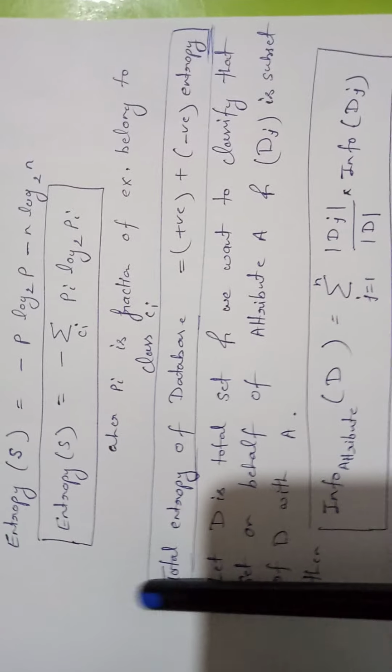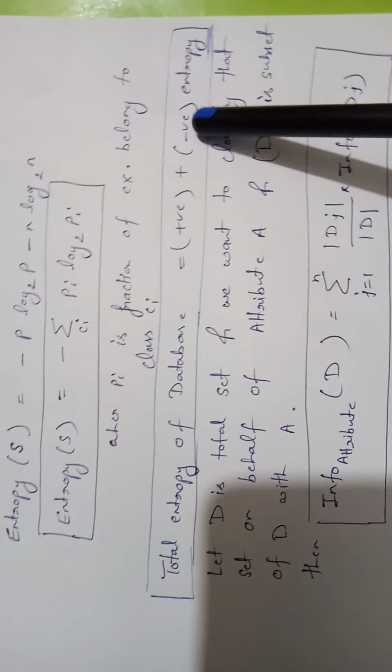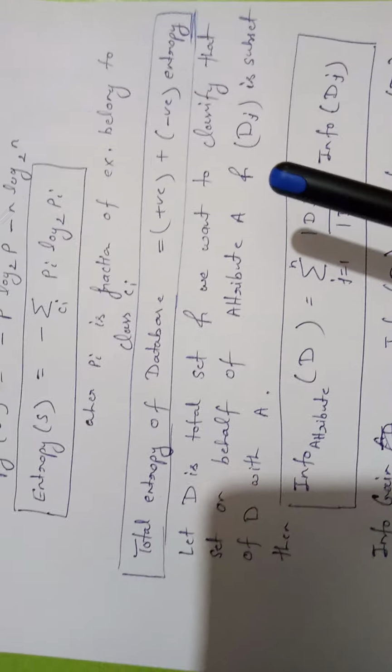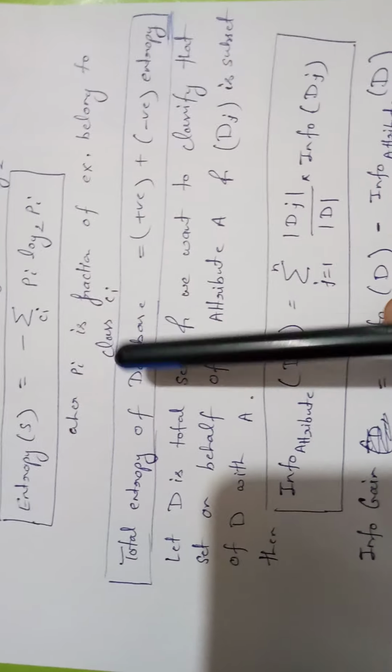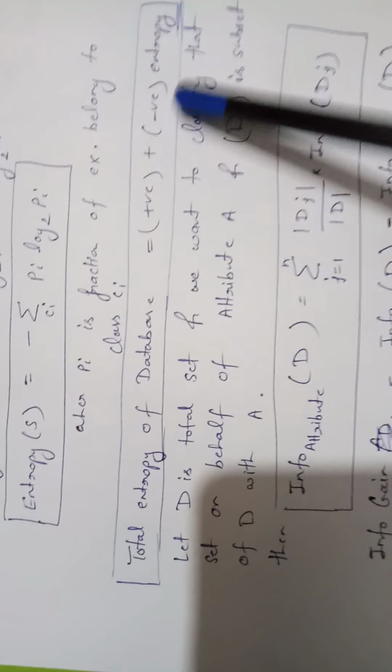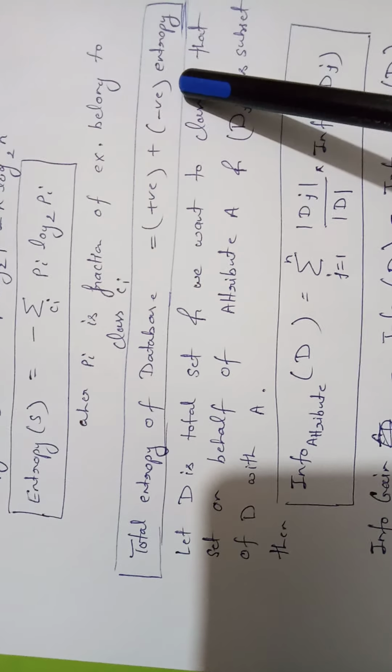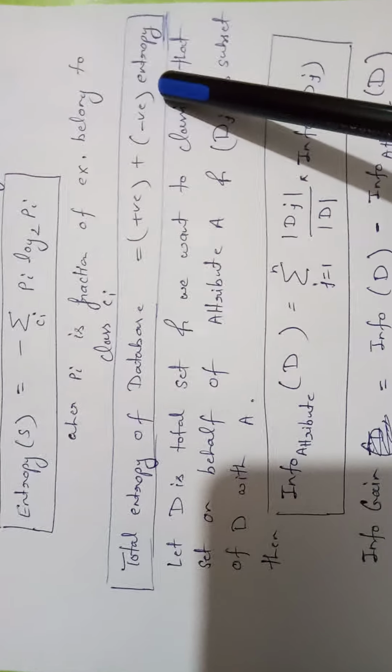Now that formula is used for your sample set. Means at the initial stage we can calculate the entropy of the database with the help of this formula, positive as well as negative entropy.